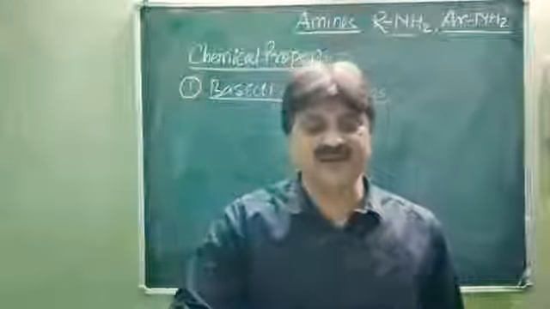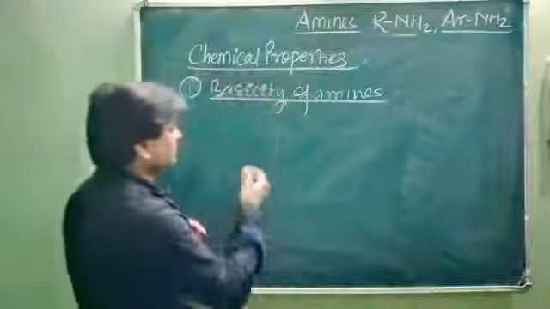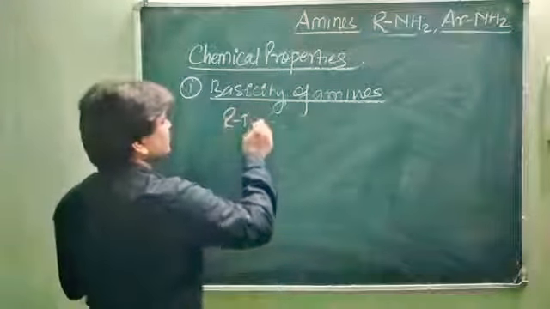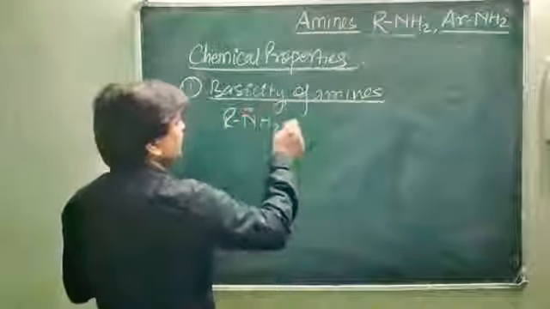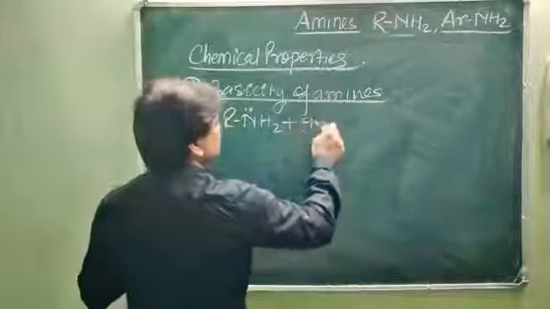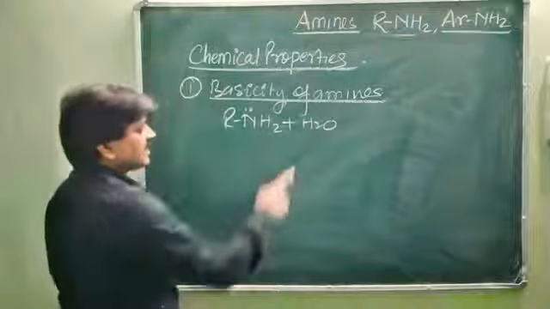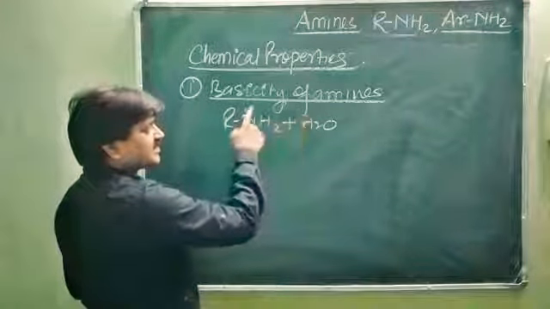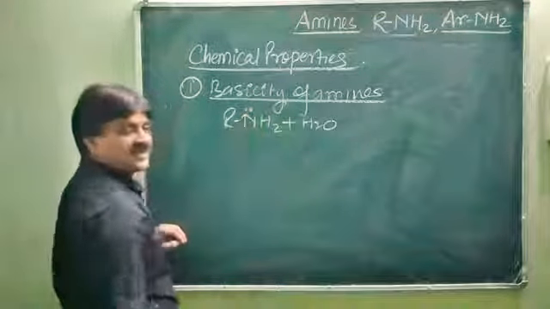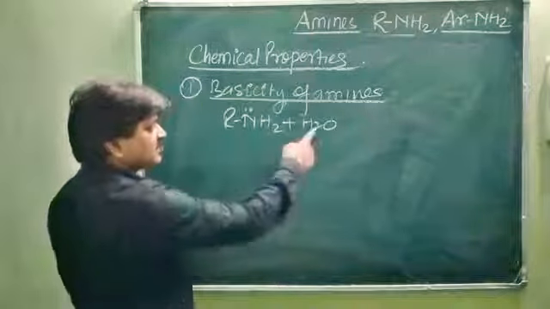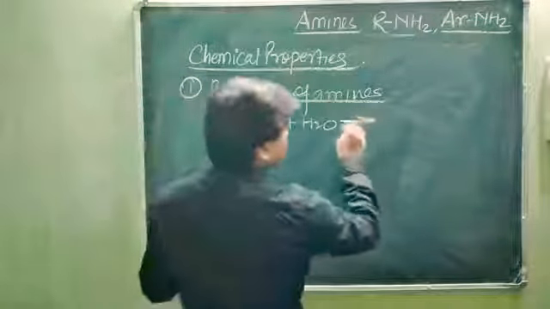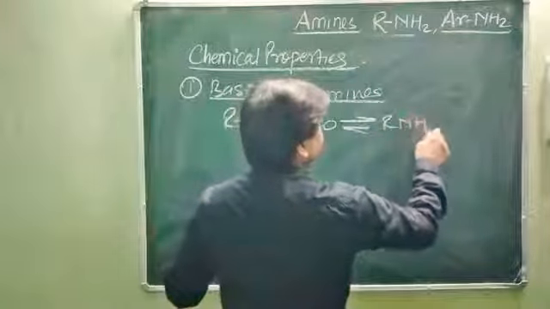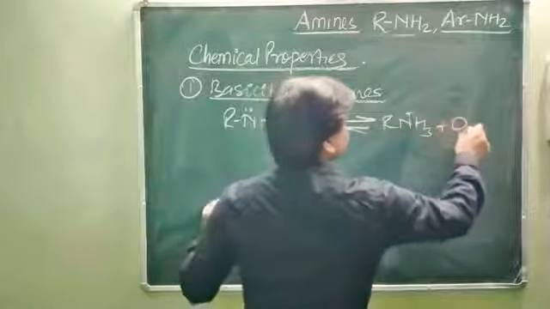So on this basis we can write RNH2 amines when dissolved in water, in aqueous medium, H2O. So what will happen? Hydrogen releases H plus, and this H plus gains the electron pair from the nitrogen atom and forms the bond, and the OH minus is released. So formation of RNH3 plus and OH minus.